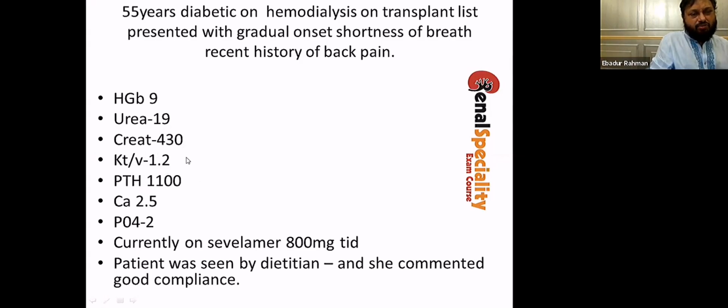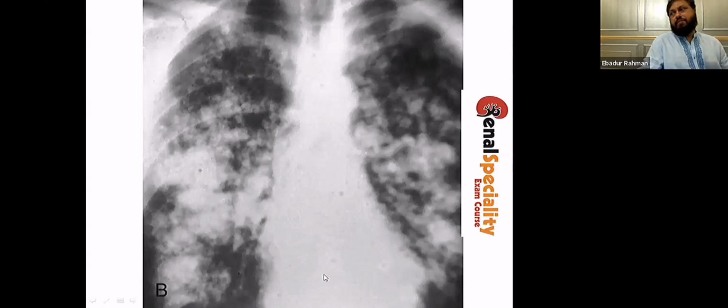The KT/V is not that bad, 1.2. Calcium is 2.5, and the phosphate is also not that bad. She's on Sevelamer 800 TID, and the patient is seen by the dietitian, who commented that she has very good compliance. This is her X-ray, and you can see a lot of fluffy shadow in the lung, and it's full of these shadows.